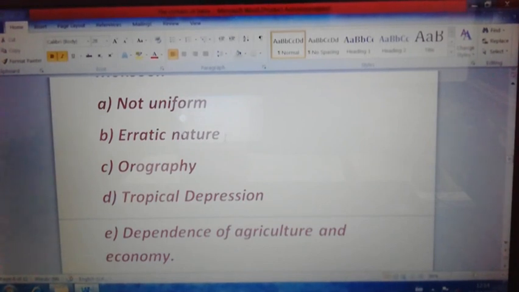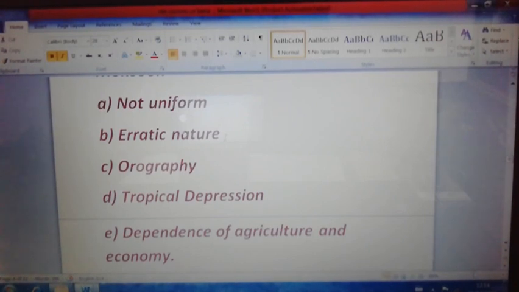But at the same time, severe drought condition also occurs due to the scanty rainfall, especially in the Thar Desert region, the central Deccan Plateau region and the central part of our country.